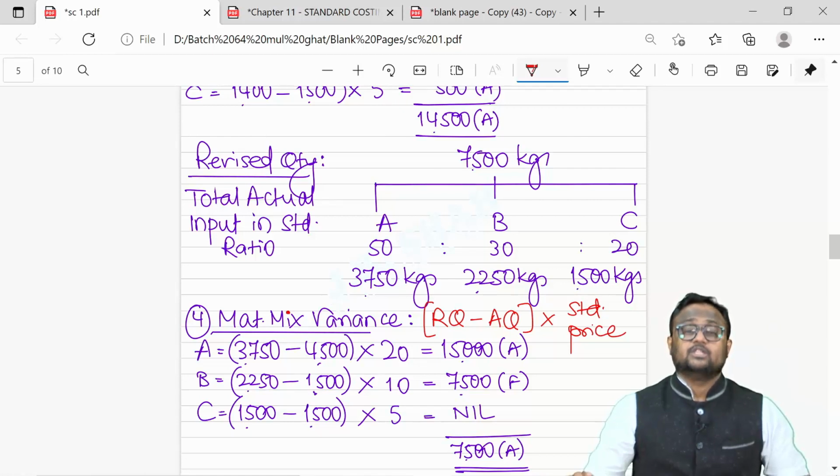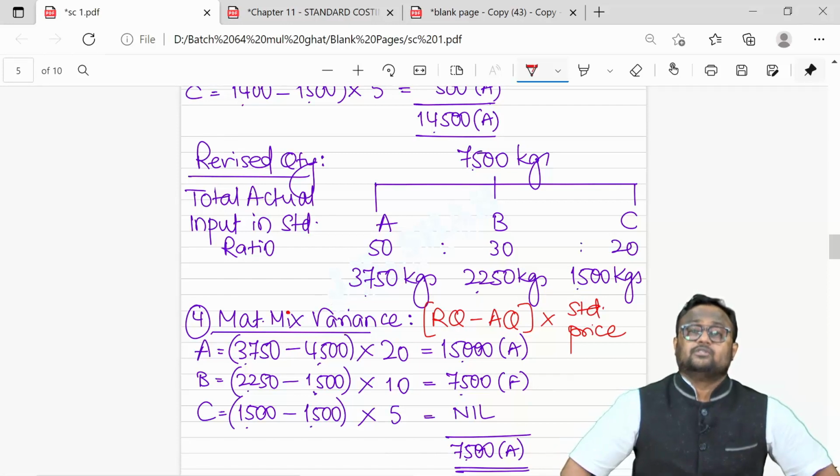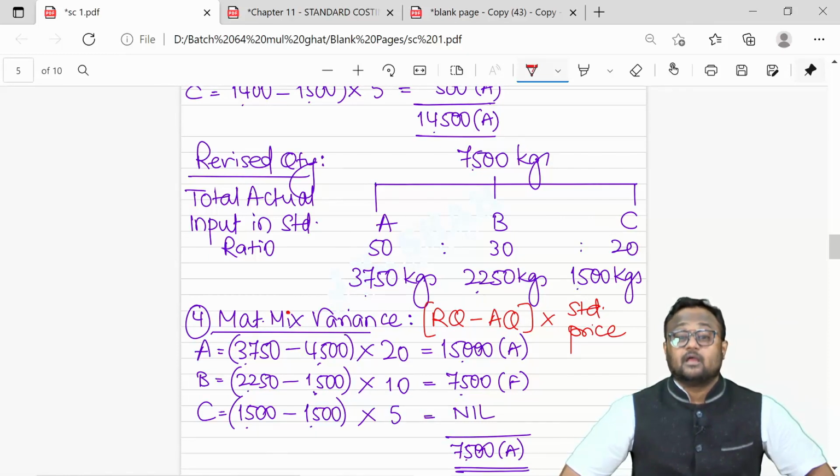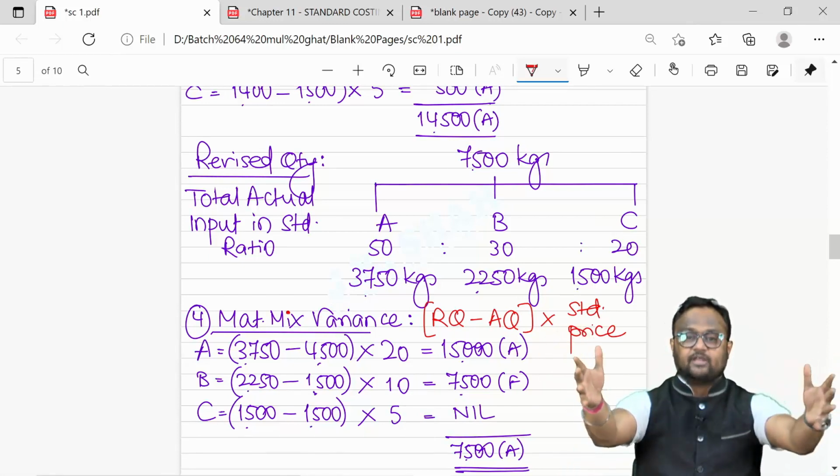In case of A, you consume 750 more. In case of B, you consume 750 less. So ideally, the impact should be nil. But your material A is the costly material, so costly material was consumed more. So look at the adverse variance. The impact of adverse variance is applied to the entire variance. It is spread over the entire variance.